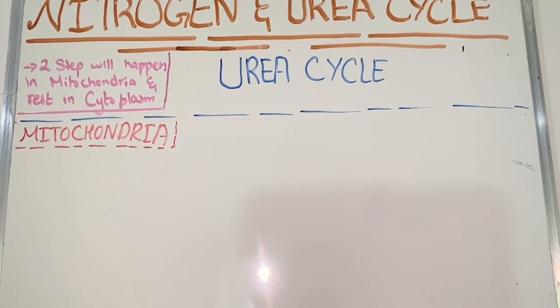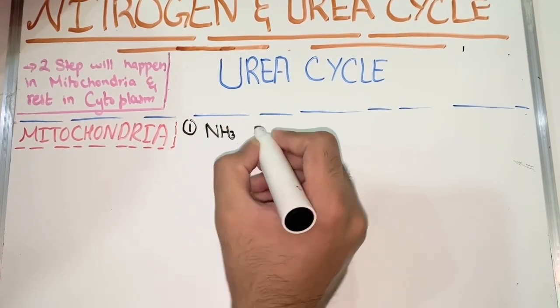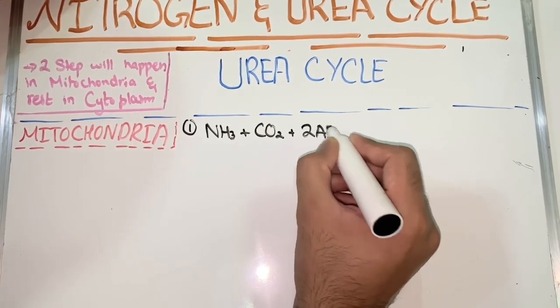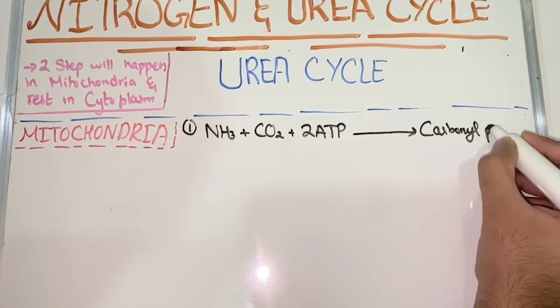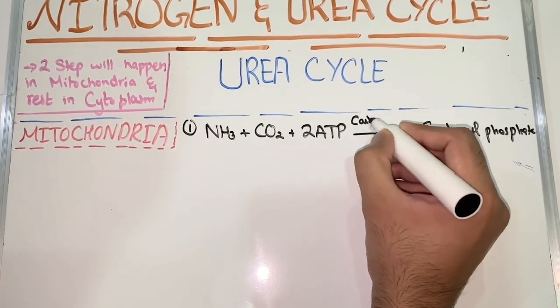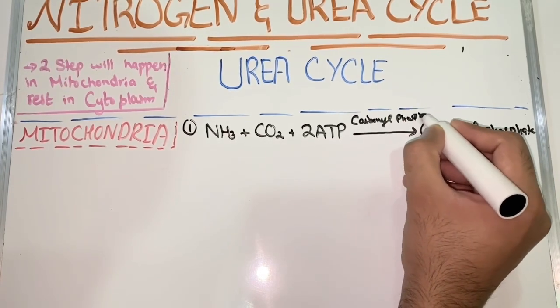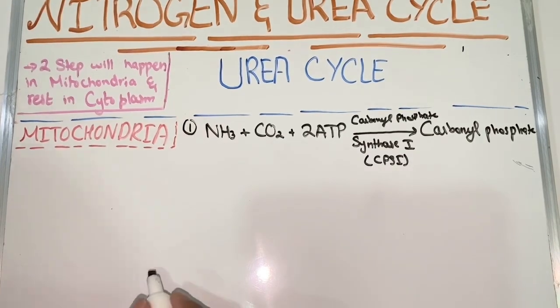Let's start with what happens in mitochondria. The first step in mitochondria is, ammonia will add up with carbon dioxide, and with the help of two ATP molecules, it will convert itself into carbamoyl phosphate. Here the enzyme will be carbamoyl phosphate synthase 1. It is also the rate limiting step of urea cycle.